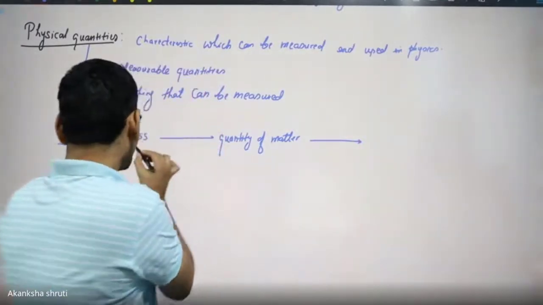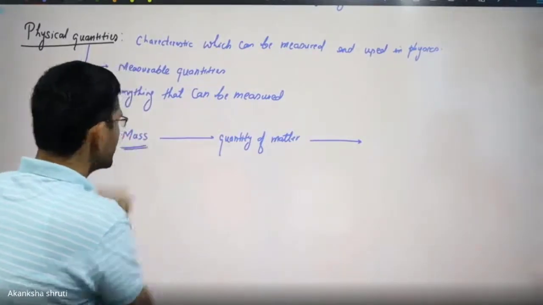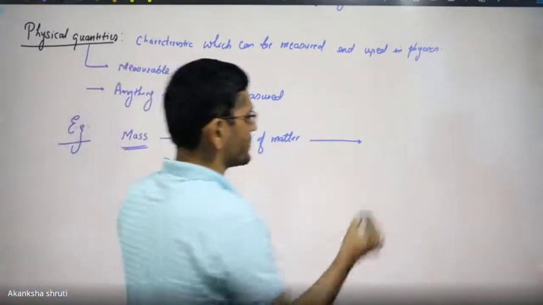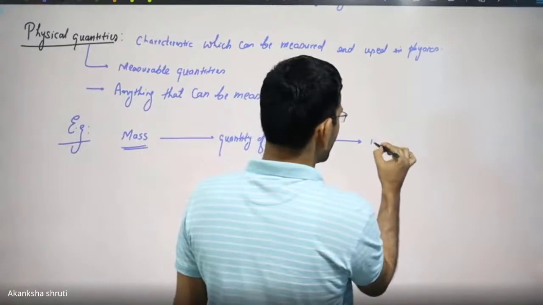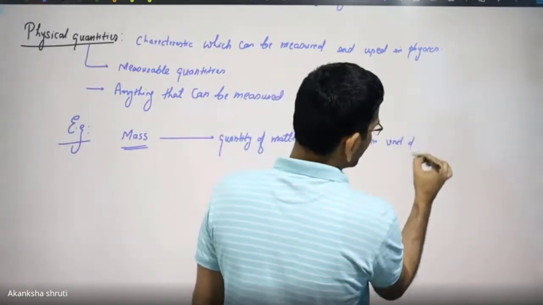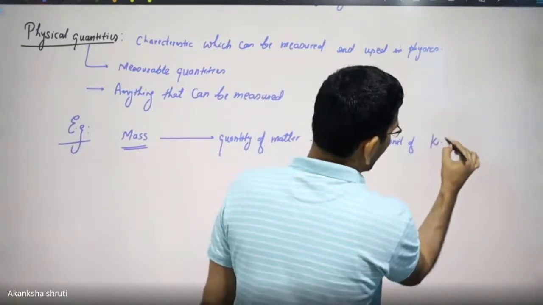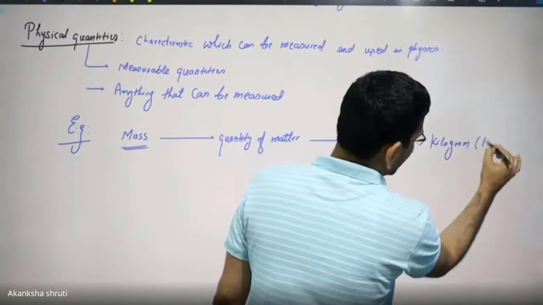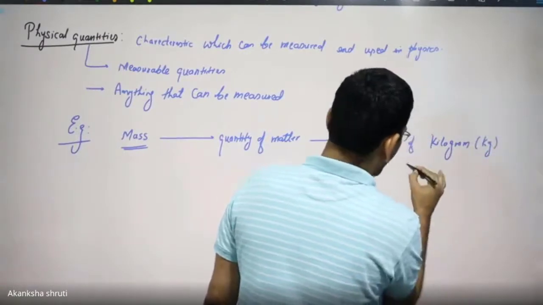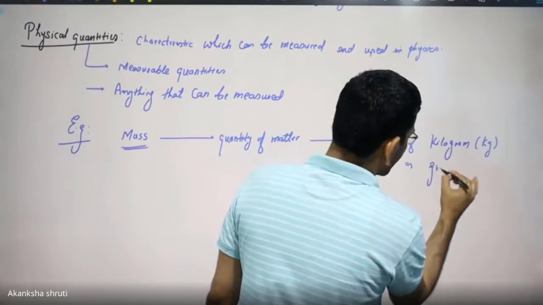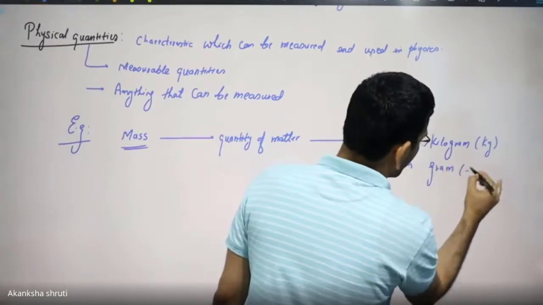So this quantity mass is expressed in terms of the unit, which one? Kilogram, in short written as kg, or maybe gram as g.